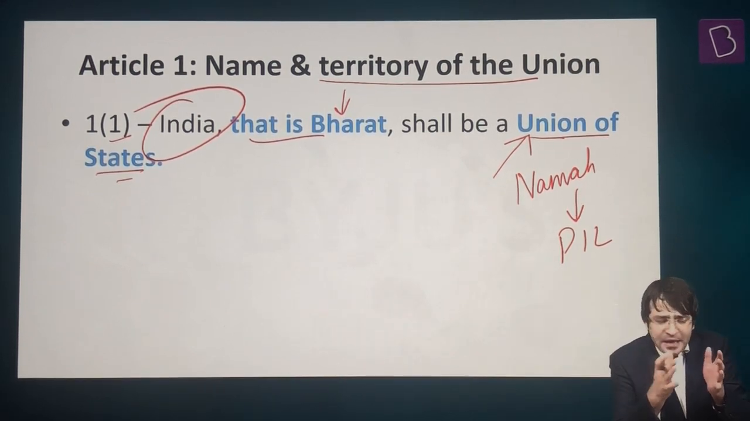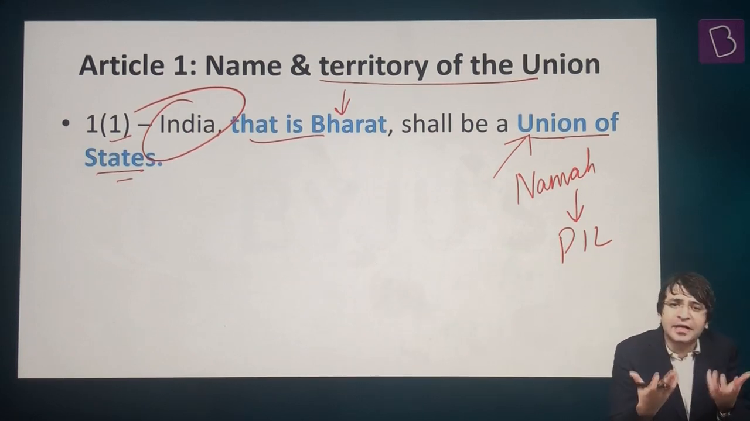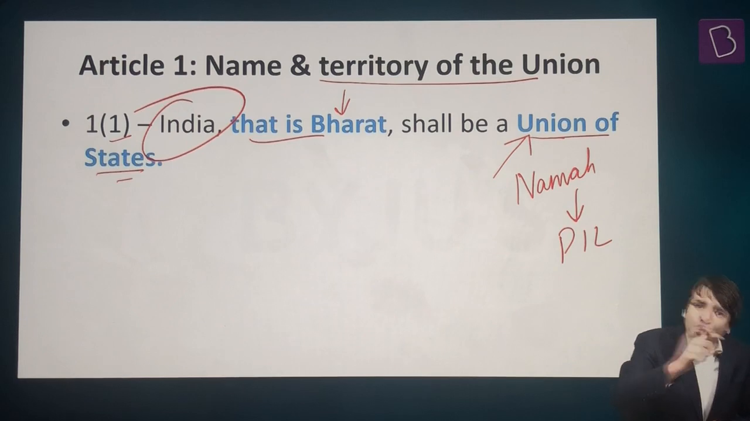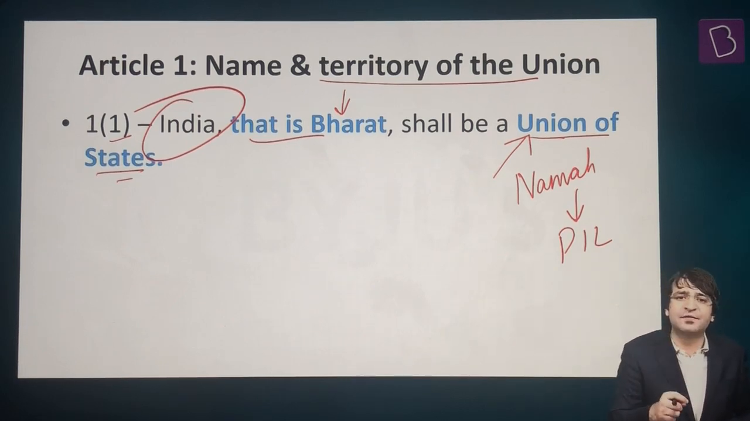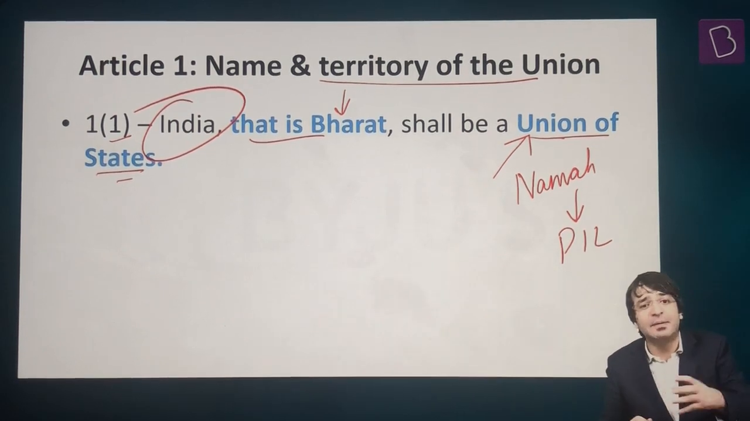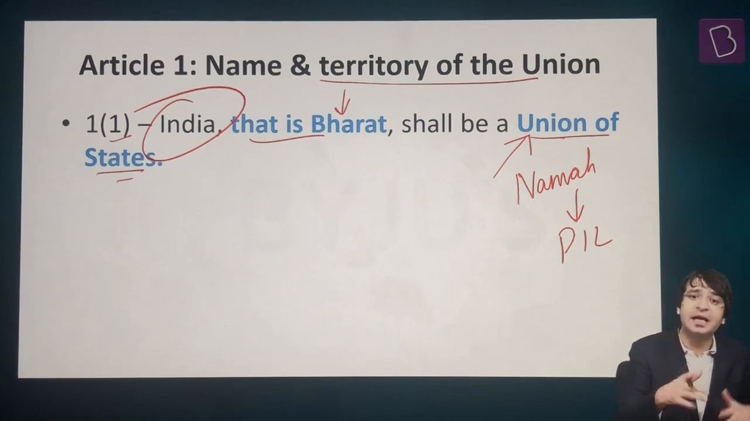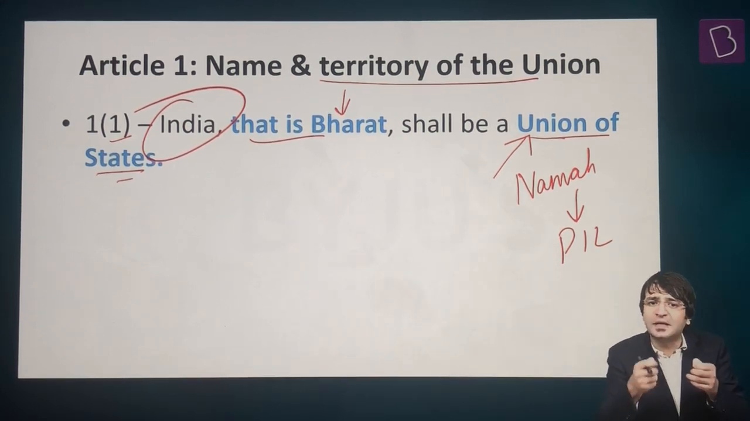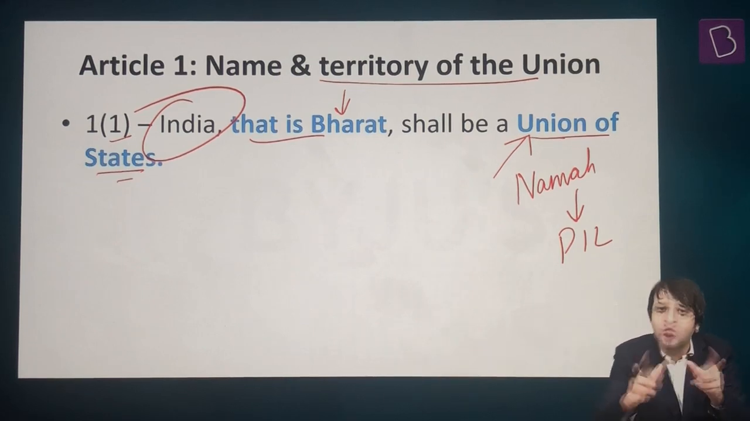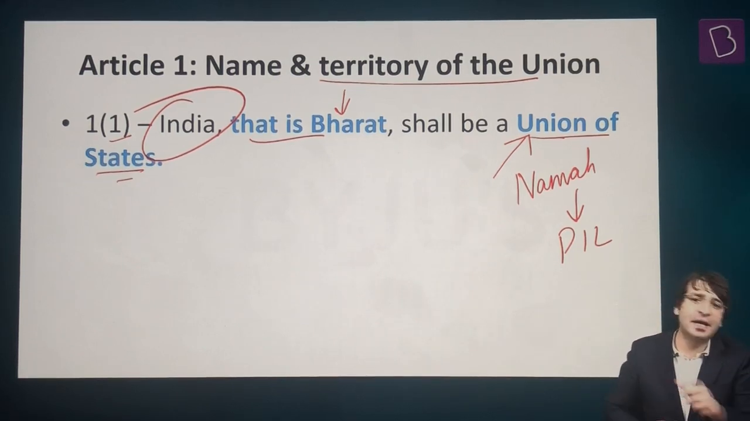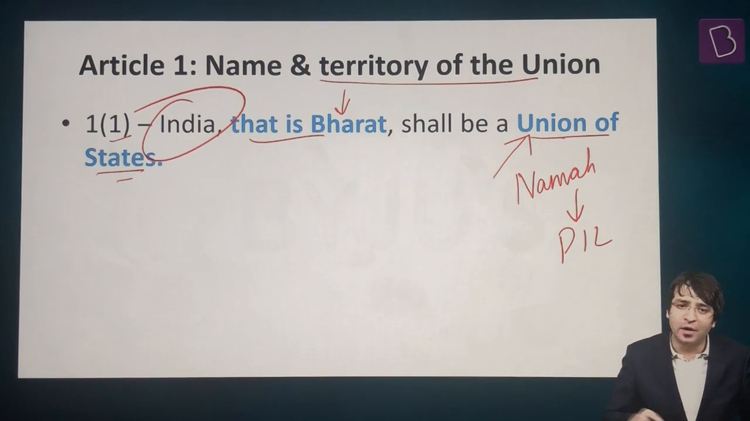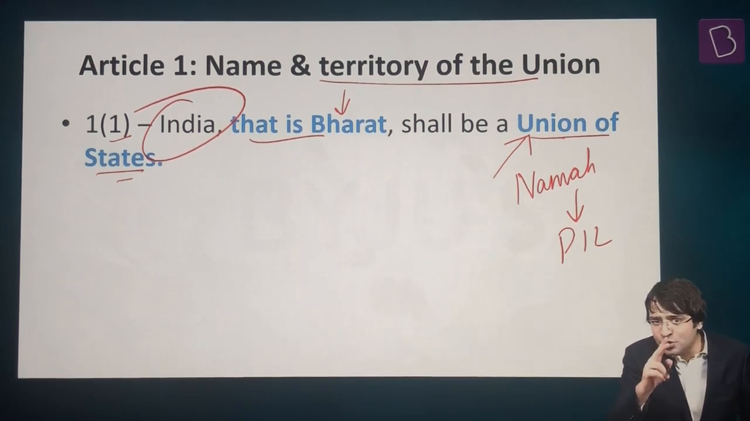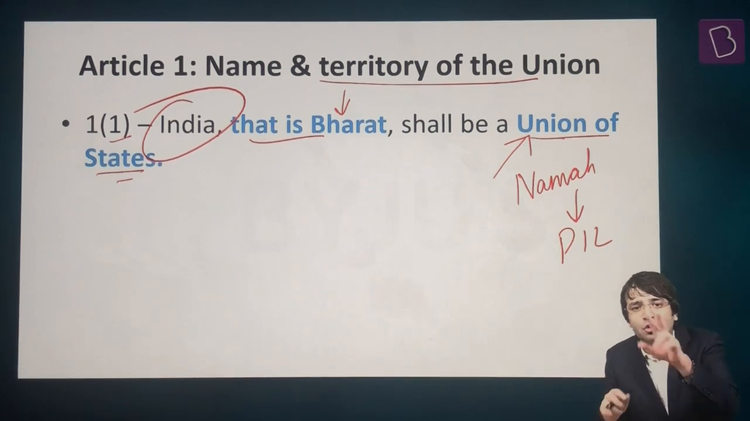He was asked, if our constitution is federal in character, federal in nature, then why are you using the phrase union of states? Instead, you should have said India, that is Bharat, shall be a federation of states. But you're saying India, that is Bharat, shall be a union of states. Should we assume that Indian constitution is unitary in character? Dr. B.R. Ambedkar replied, no, Indian constitution is federal in character. But I have used the phrase union of states for two reasons.